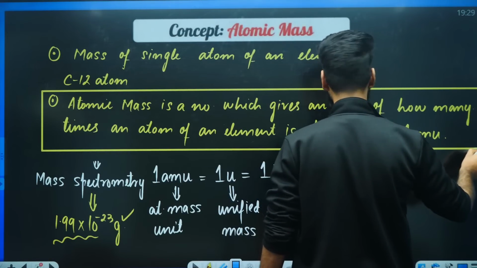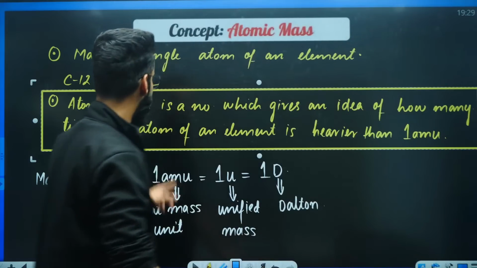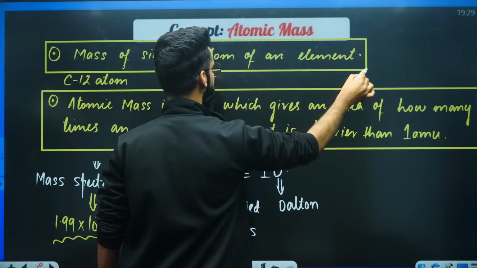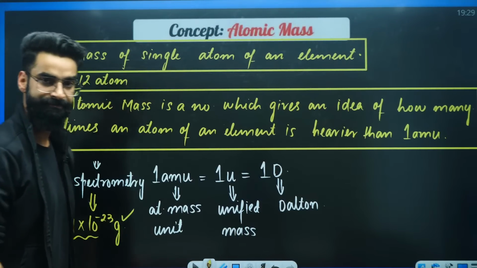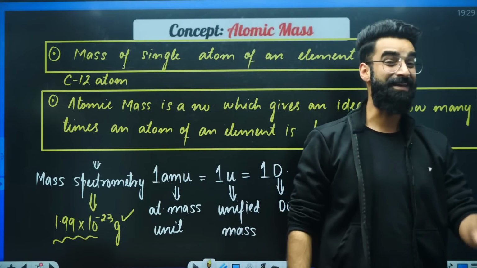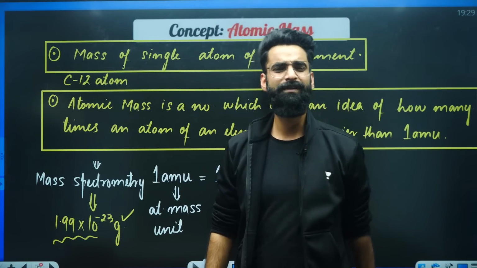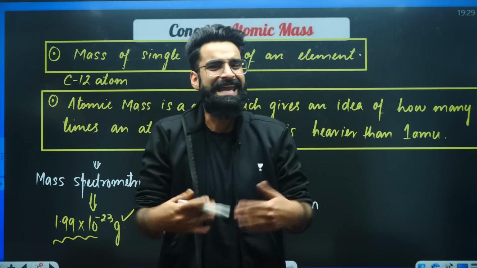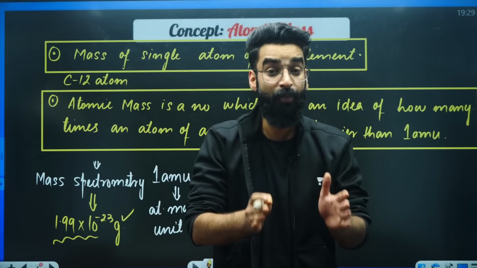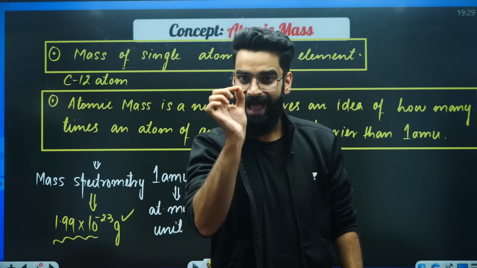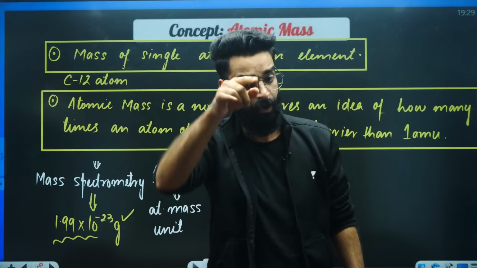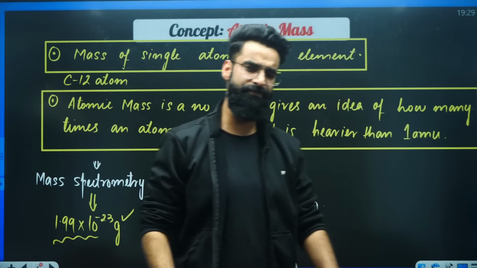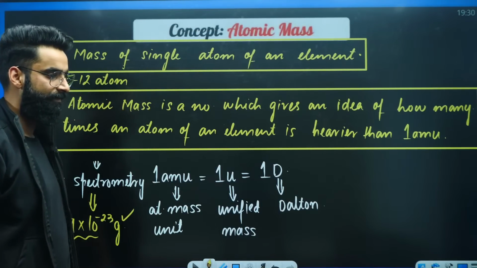to every single guy. Quickly in the chats, my dear students. Atomic mass, it's a number: 14 in case of nitrogen, 16 in case of oxygen, 23 in case of sodium, 19 in case of fluorine. It is a number which tells us how many times an atom of an element is heavier than 1/12 of mass of carbon-12 atom. That's 1 AMU. Quickly in the chats with the thumbs ups. Everyone, quickly.